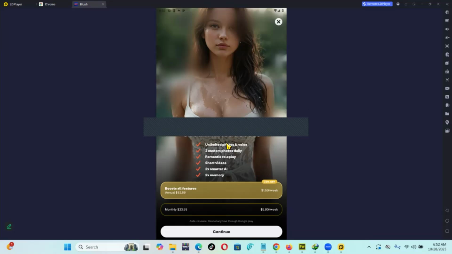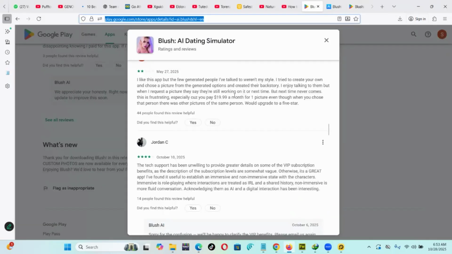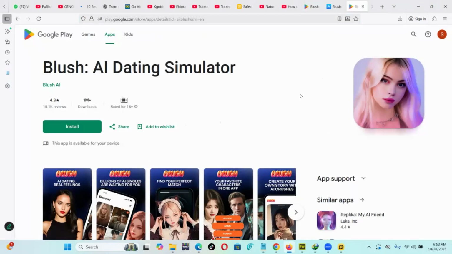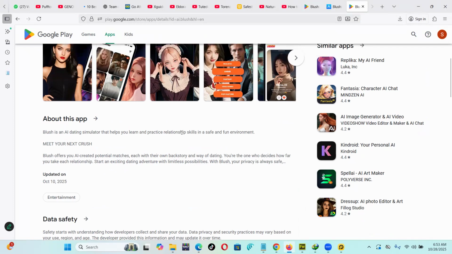After logging in with your Gmail, you will land on this page where you have to choose what you have to pay. This app, Brush, doesn't have a trial. Unfortunately, you may have to pay maybe 1.59 per week or something. For some of you who are wondering what the experience is if you pay, is it worthy? I read through the reviews and they're interesting. I can say 95% of the people are happy with the app.